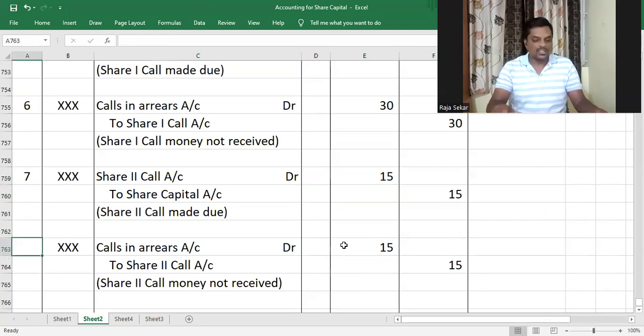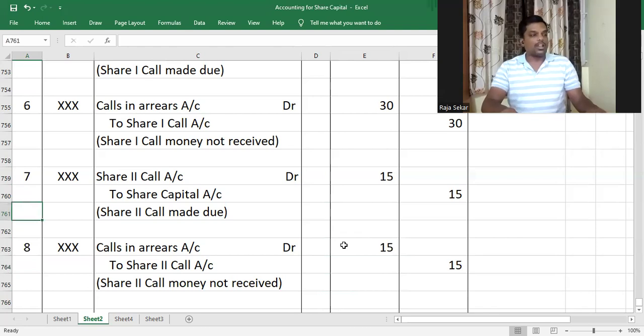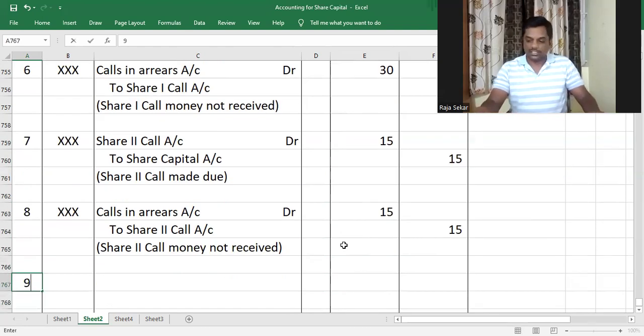So with that, we have passed the journal entries till the time of forfeiture. We have made all the calls, and our friend Shreyas did not pay the first call and second call. The question only says that he didn't pay the first call, but the question does not tell when the shares were forfeited. So we are assuming that the second call was also made. You have to assume like that for examination purposes. If the question does not tell when the shares were forfeited, you have to assume that all the calls were made and then the shares were forfeited. Understood?